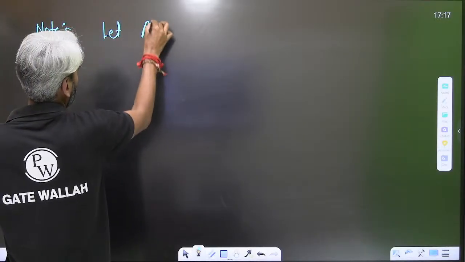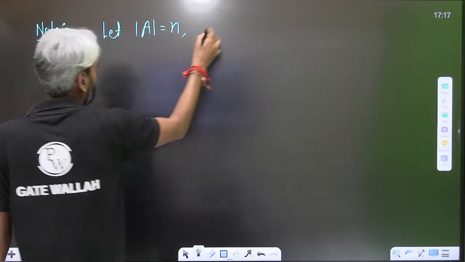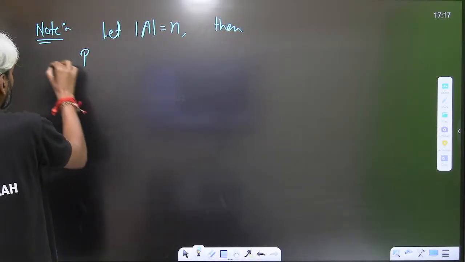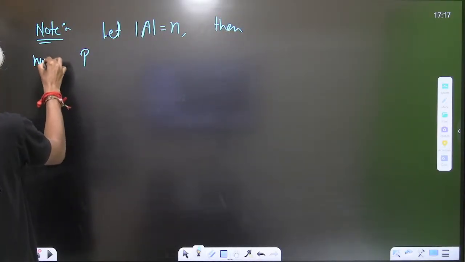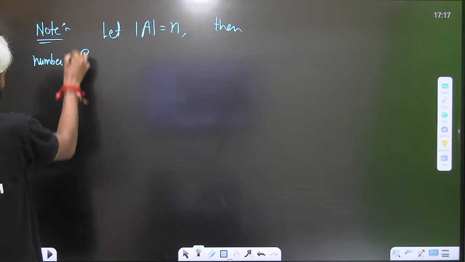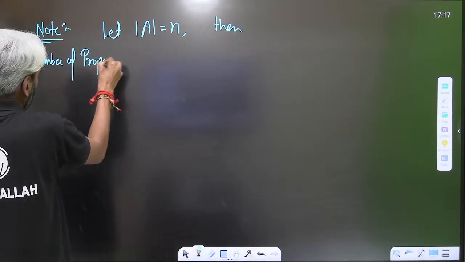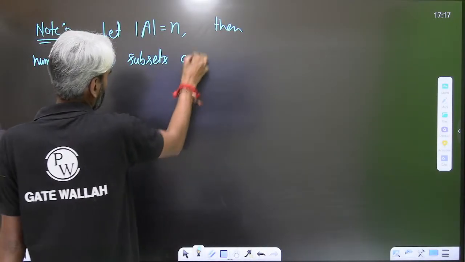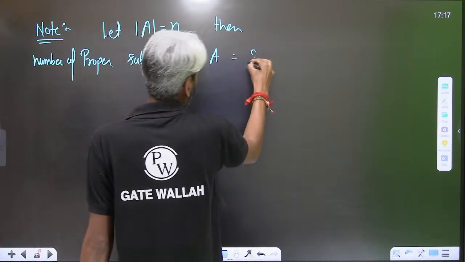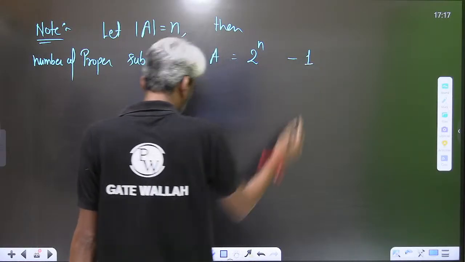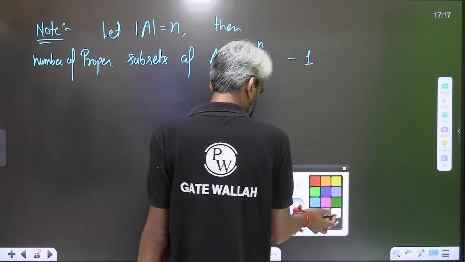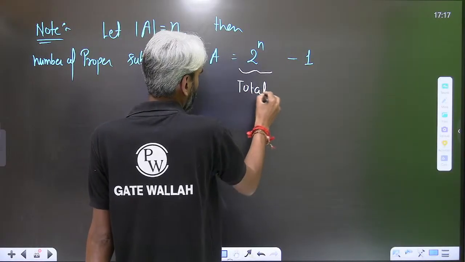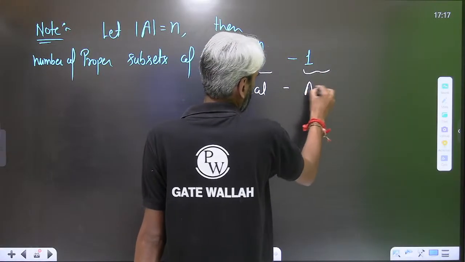Let mod A equal n, then the number of proper subsets of A will be 2 raised to the power n minus 1. That is the total number of subsets minus A itself.